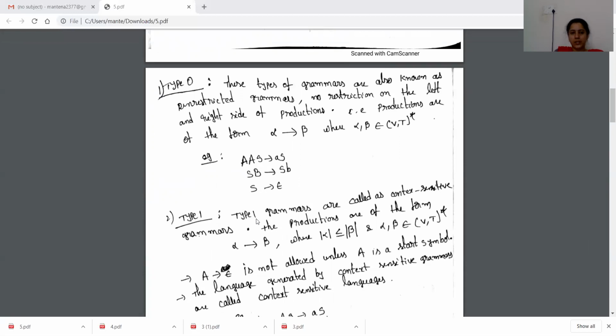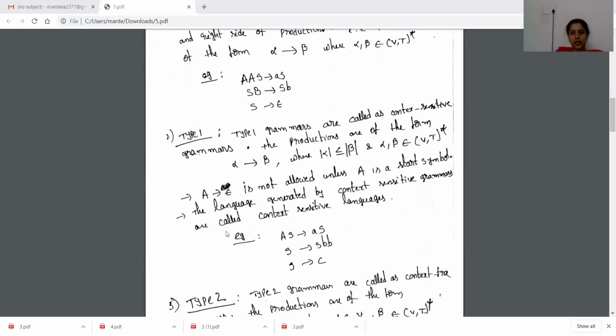We have already seen the grammar format of all the four languages. Type 0 means there is no restriction on the productions of the language. On the left side we may have some set of terminals and non-terminals, and on the right side also we may have some set of terminals and non-terminals.